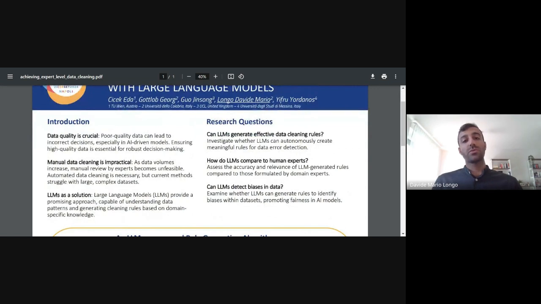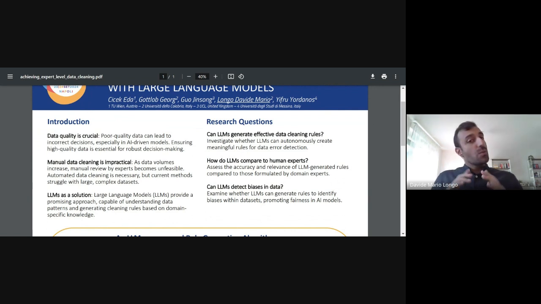Why do we want to pursue this line of work? Well, we know that data quality is crucial today, when so many AI models are being trained on huge amounts of data. And if this data contains errors, inconsistencies, and biases, this will just be outputted to the user of the model. So ideally, we would like to have some human reviewers that clean the data from all the mistakes, but this is highly impractical because the amount of data is just too big.